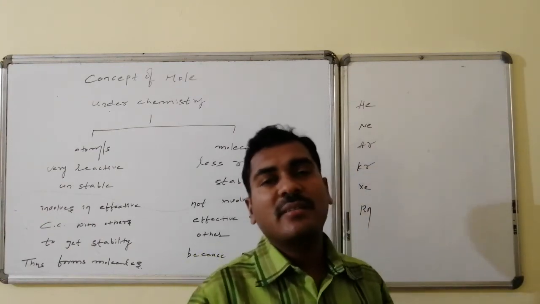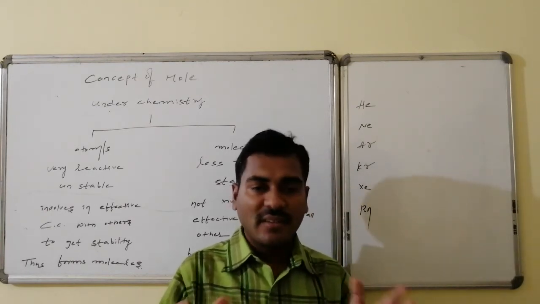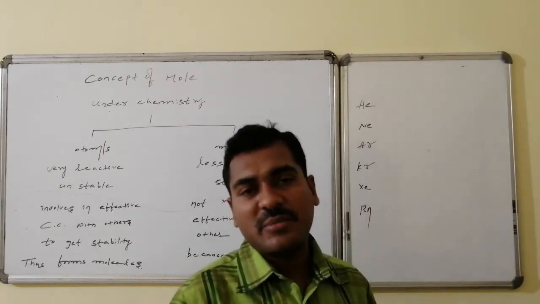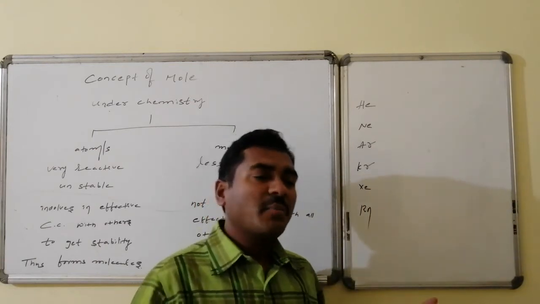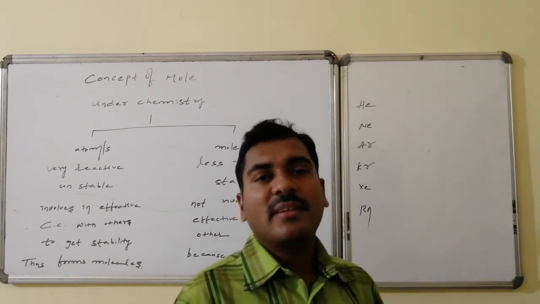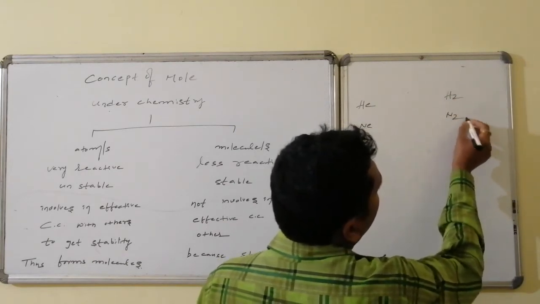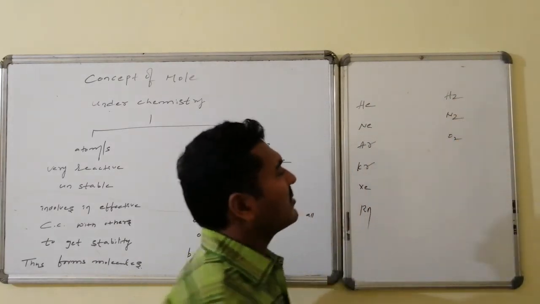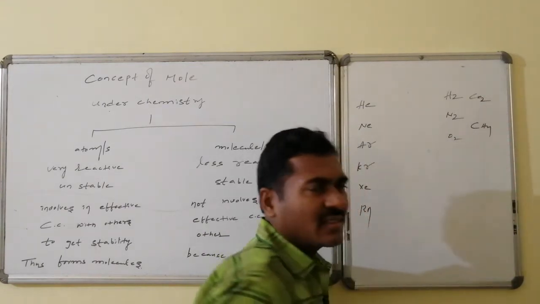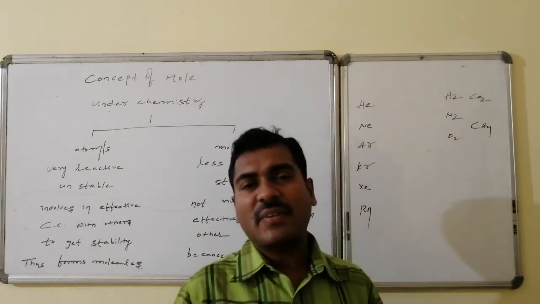Except these, the majority of naturally occurring atoms are unstable, and to attain stability under normal conditions they readily combine with other available atoms and molecules. Whereas molecules are stable, whether homoatomic or heteroatomic. Suppose hydrogen, nitrogen, oxygen, these are stable. Similarly carbon dioxide, methane. Thus homoatomic and heteroatomic molecules are stable because they have stable inert gas configurations.